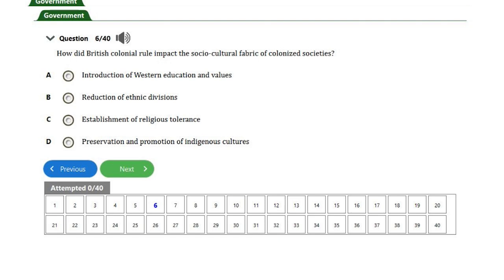The question says, how did British colonial rule impact socio-cultural fabrics of colonized society? If you look at it, before the coming of colonials, we the Africans, we have our way. Take Nigeria as a case study here.